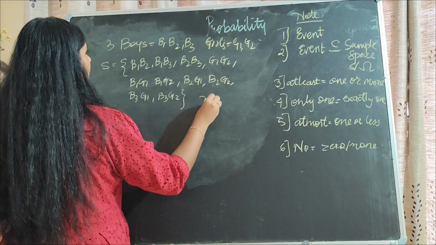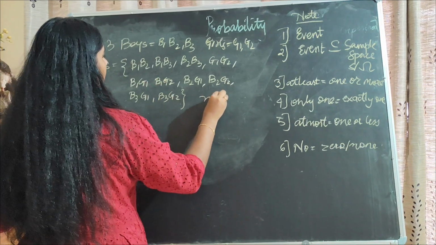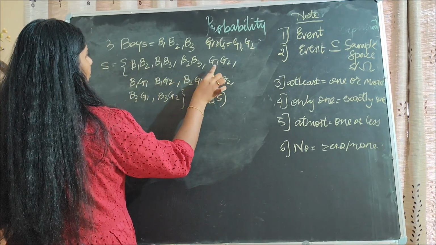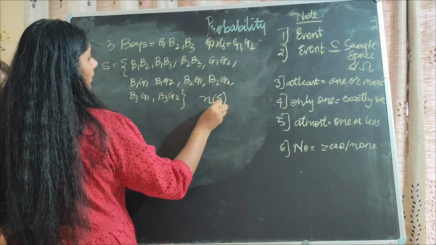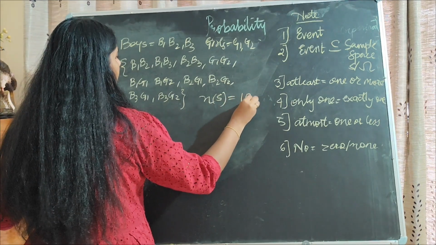So n of S is 1, 2, 3, 4, 5, 6, 7, 8, 9, 10. So n of S is 10.